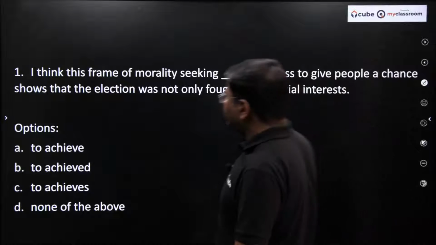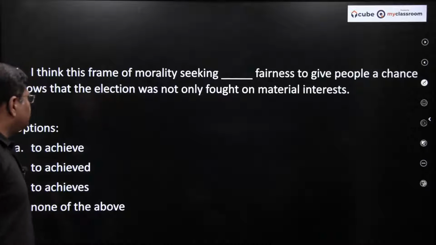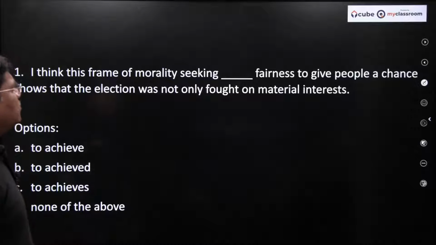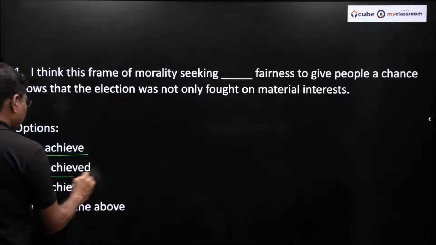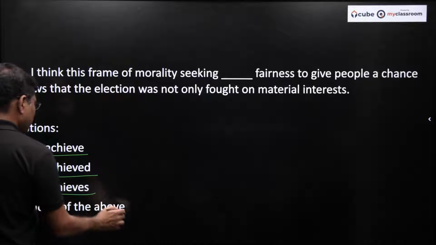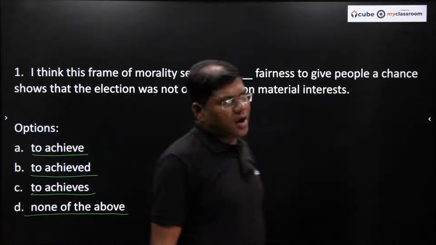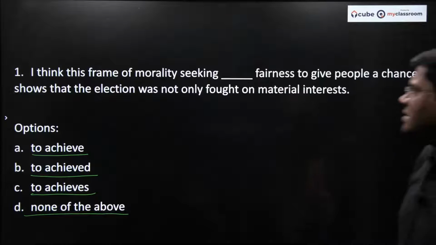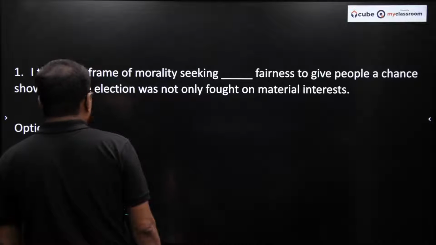Now look at this question, all of you can see the question. I think this frame of morality, seeking dash fairness to give people a chance. The options are: seeking to achieve fairness, to achieved fairness, to achieves fairness, or none of the above. Sometimes if none of the options are correct, then you have to mark none of the above. But in this context, which option do you think is the best? I think this frame of morality, seeking to achieve.